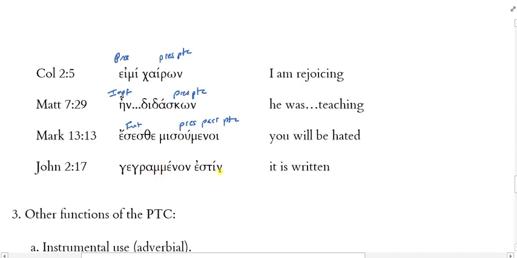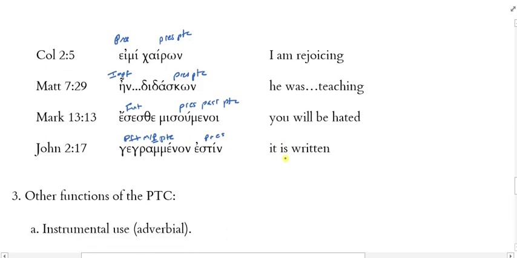Here my participle is actually before the form of eimi, but they go together. Which tense is estin? That's present, isn't it? But you are looking at gegramenon. That is the perfect middle passive, and here it's a passive participle. It is, gegramenon, written. It is written. It is in a state of having been written. Some people like to translate that as it stands written. Okay? So those are some periphrastic participial constructions.